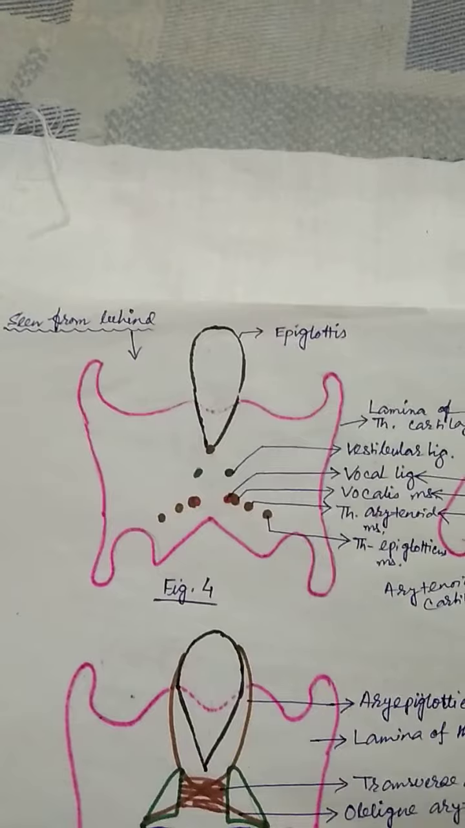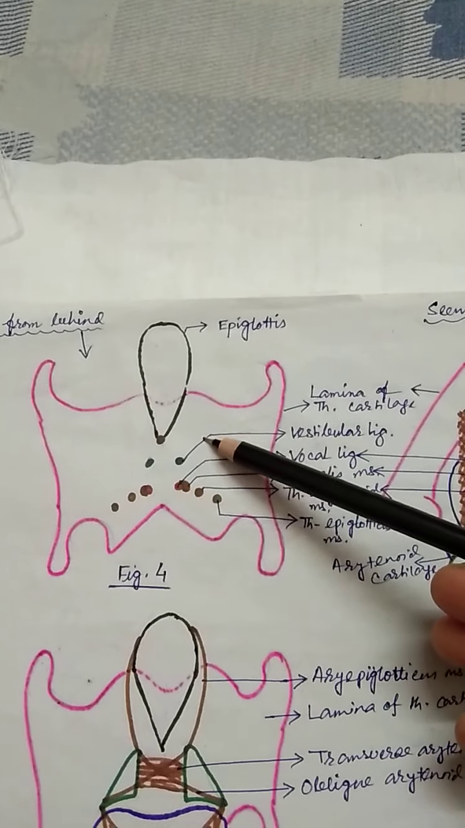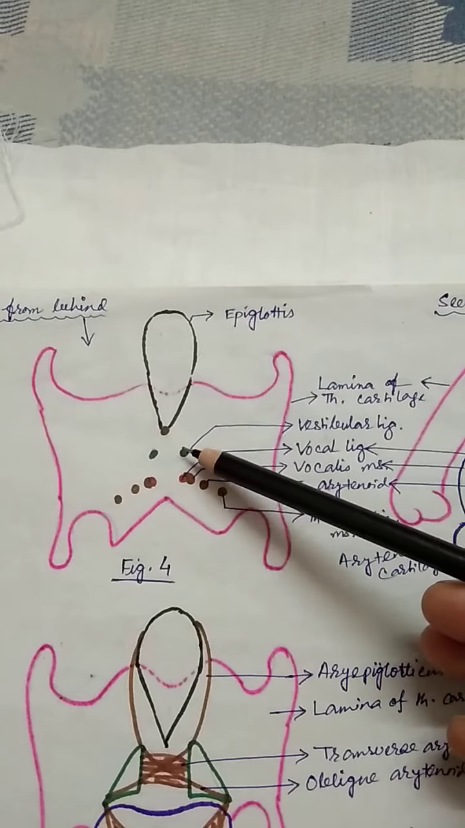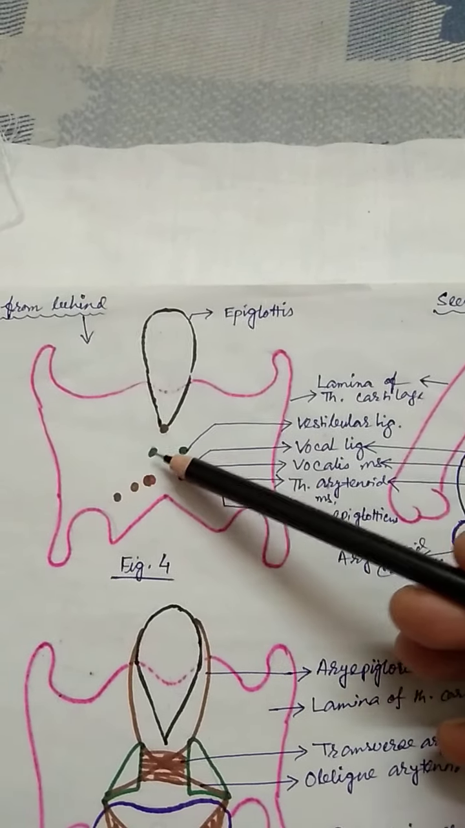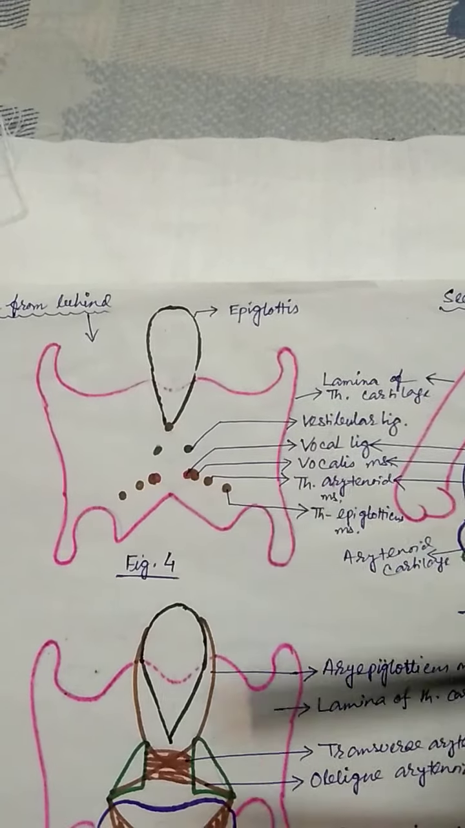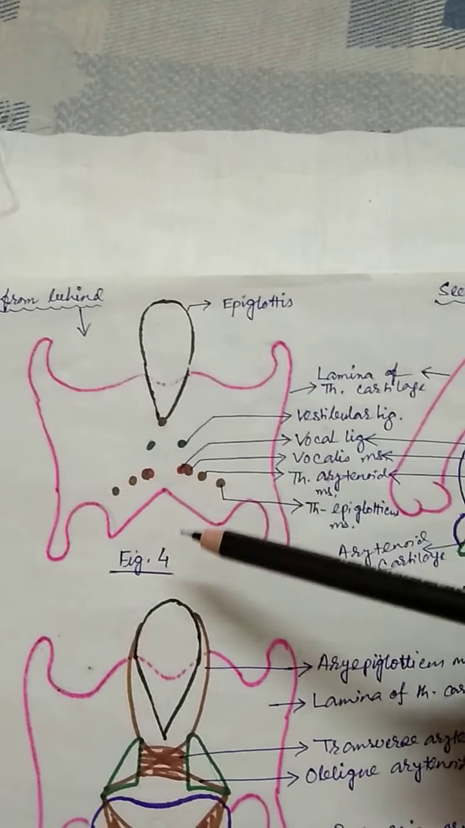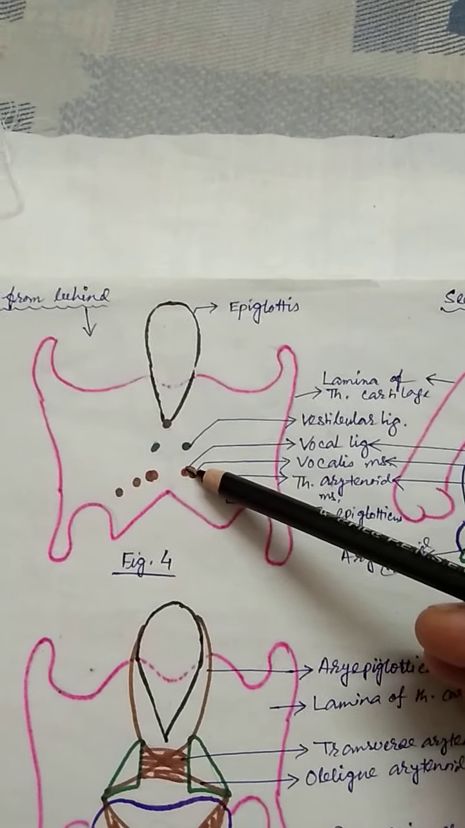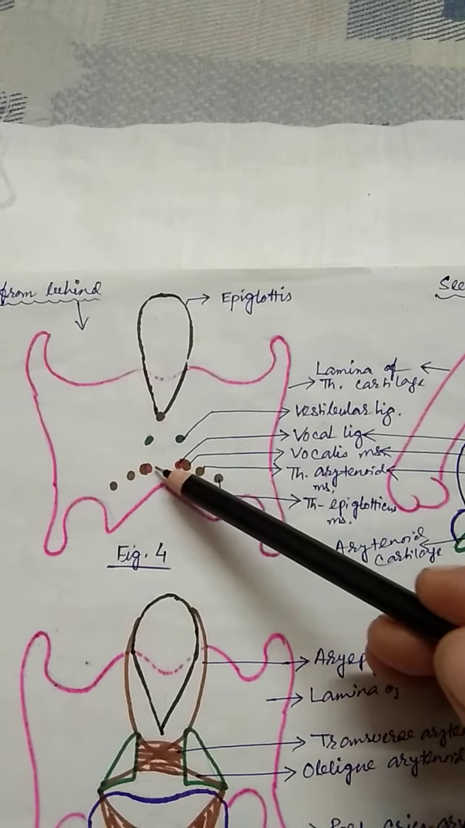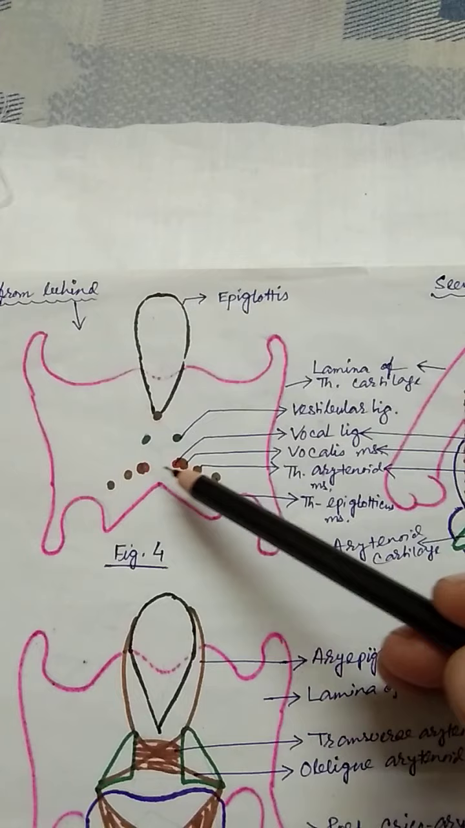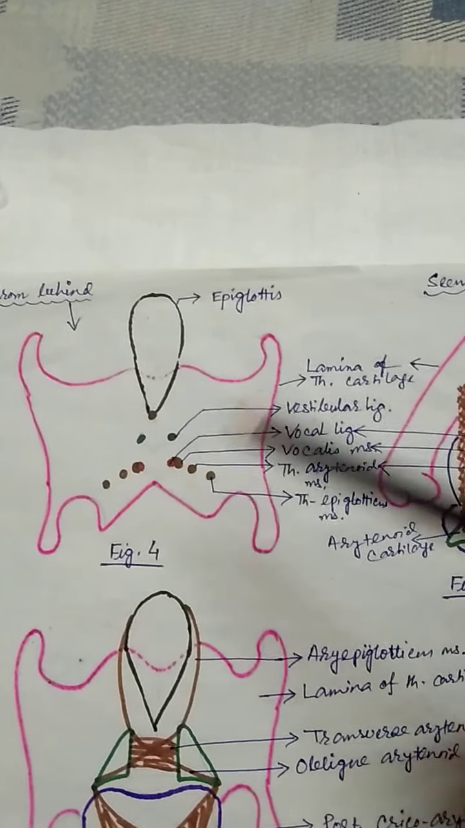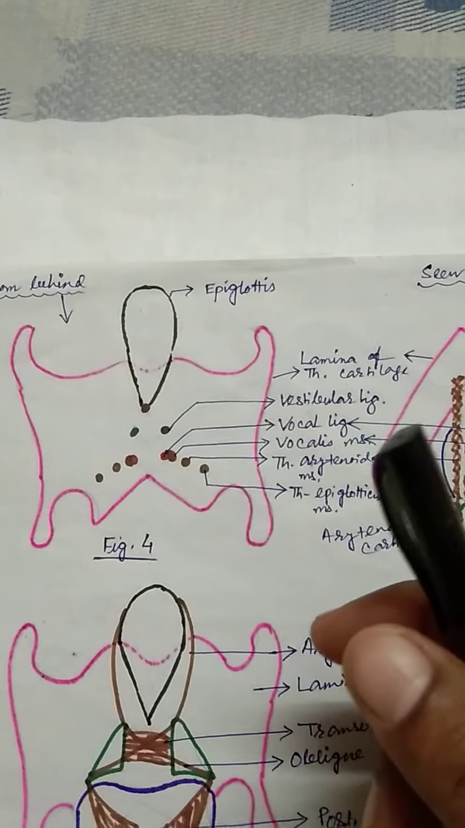You should remember, from above one membrane is passing downwards, this membrane is thickened below to form the ligament, and the membrane is called the quadrangular membrane. From below, one membrane is going upwards, and this membrane is thickened along either side of the midline to form the ligament. This is called the vocal ligament.